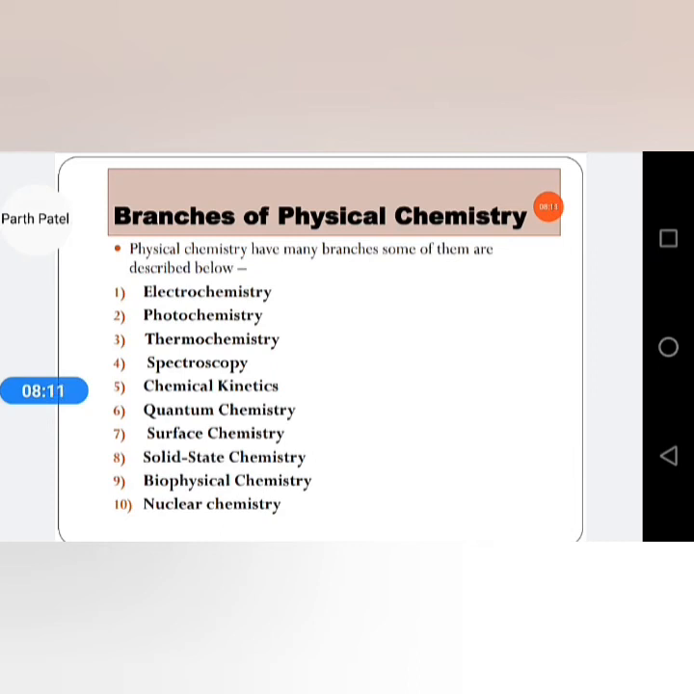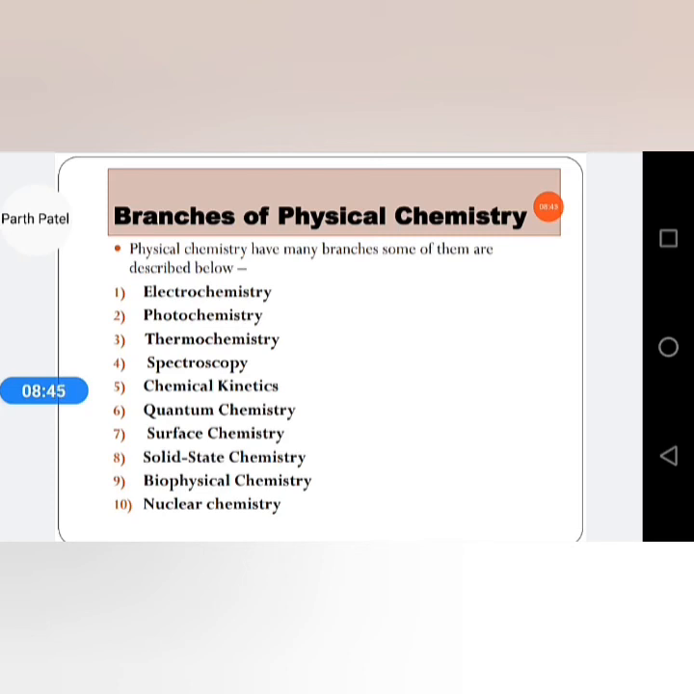3. Thermochemistry. Thermochemistry is the branch of physical chemistry which deals with the study of the energy and heat associated with chemical reactions and physical transformations. 4. Spectroscopy. Spectroscopy is the branch of physical chemistry which deals with the study of the interaction between matter and electromagnetic radiation. 5. Chemical kinetics. Chemical kinetics is the branch of physical chemistry which deals with the study of rates of chemical processes. Chemical kinetics is also known as reaction kinetics.